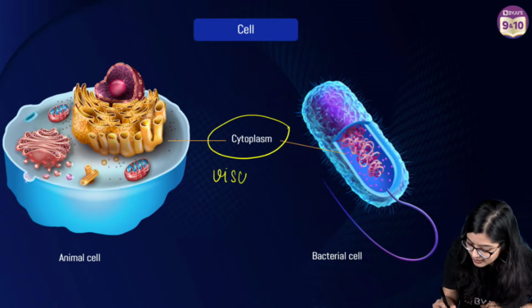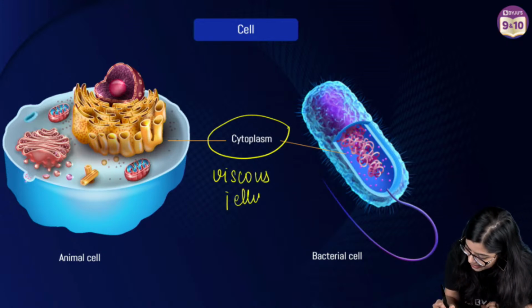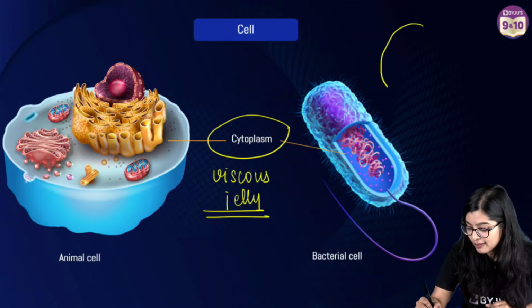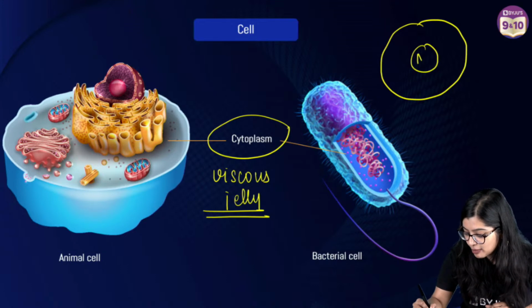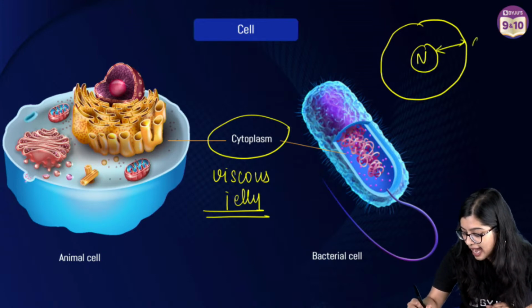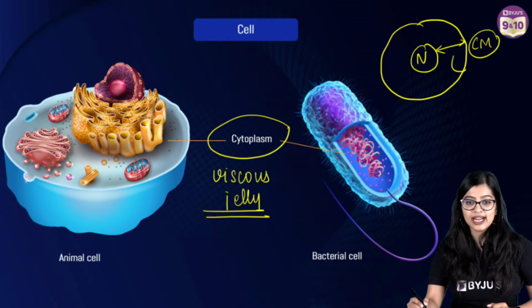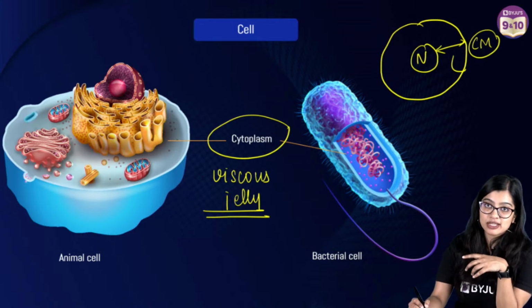Now the cytoplasm is a viscous jelly-like fluid. Where do we find the cytoplasm? It is present between the nucleus and the cell membrane. So between these we will find the cytoplasm, right? Now what is the cytoplasm responsible for?